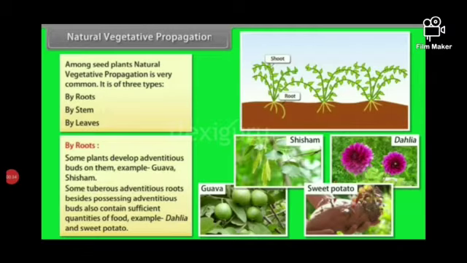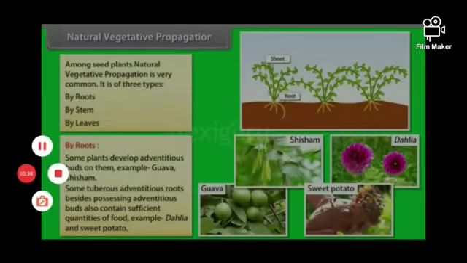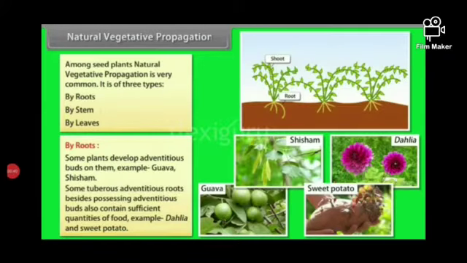Yes, students, among seed plants, natural vegetative propagation is very common. It is of three types: by roots, by stem, and by leaves. Let us discuss roots.